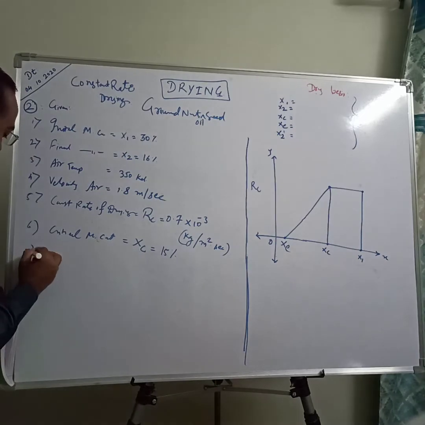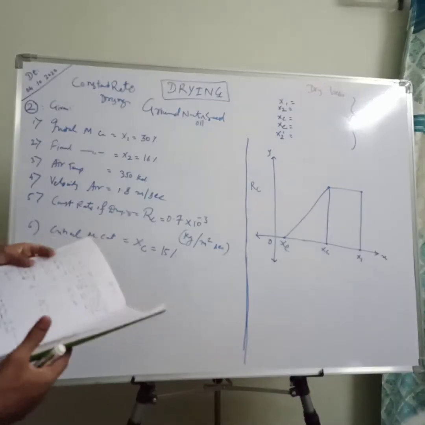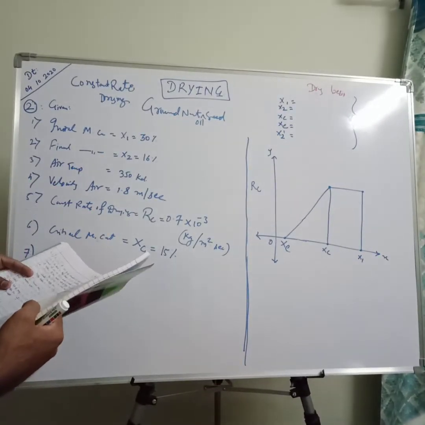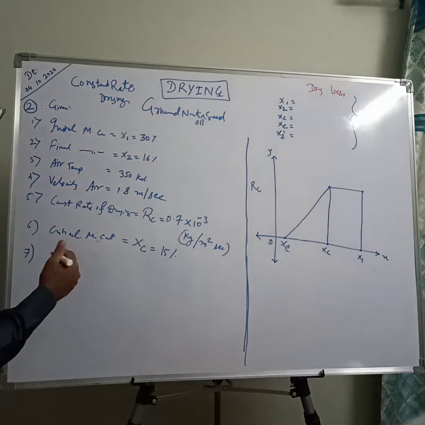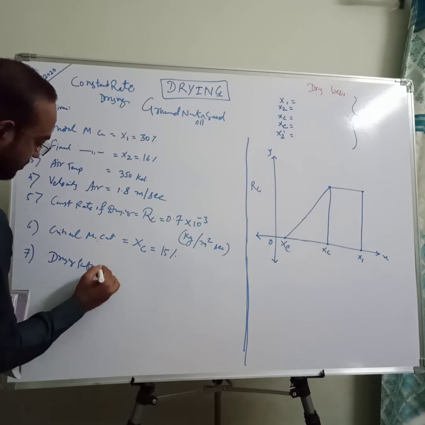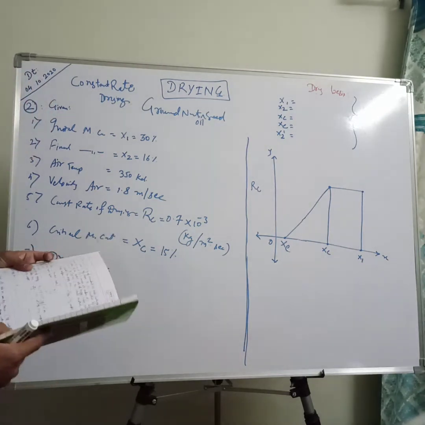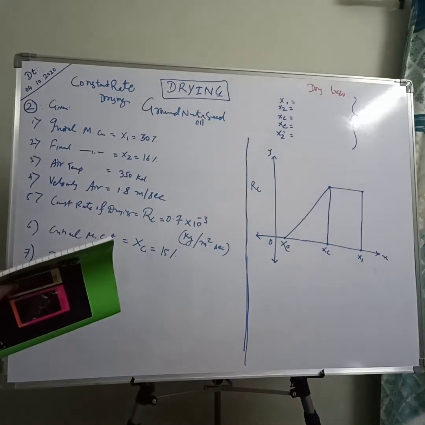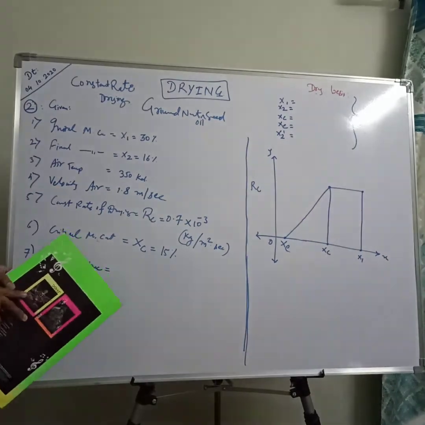And one last thing is given: the drying surface. Drying surface is provided in terms of drying surface area per kg of dry weight of seeds.